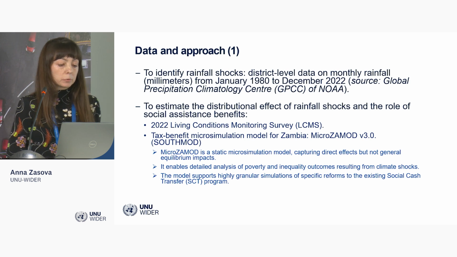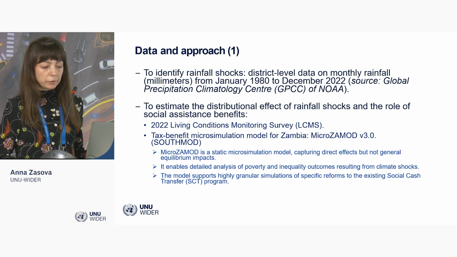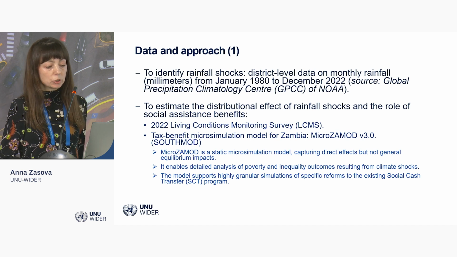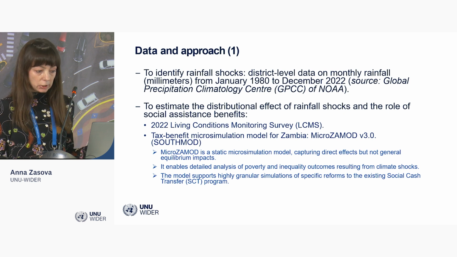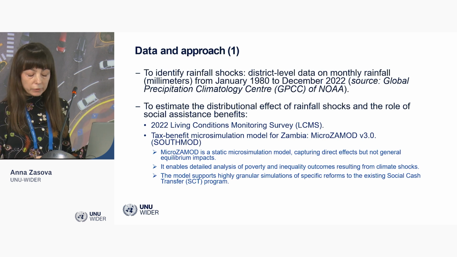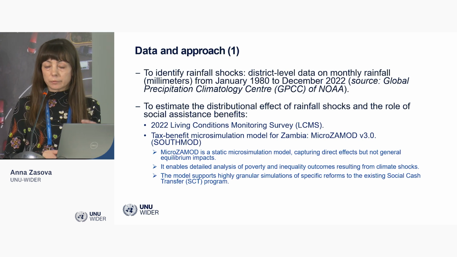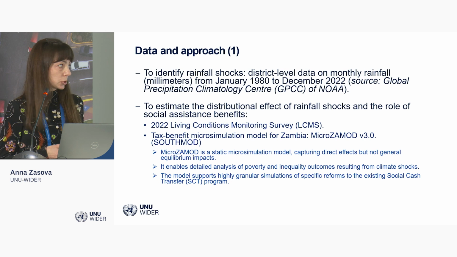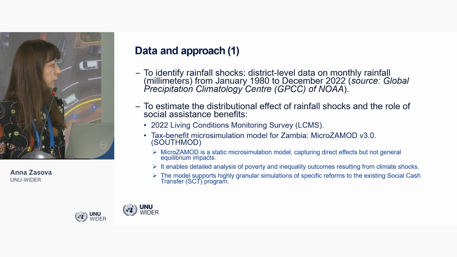So just a couple of words about the model. It's a static model in the sense that we only look at the direct effect. We don't look at general equilibrium impacts. But a big advantage of this model is that it's very detailed. So we have a lot of details on household characteristics, a lot of details in the way taxes and benefits are modeled. So this allows us to simulate also reforms at a very granular level. As I will show you, we propose to change some eligibility conditions in this paper.